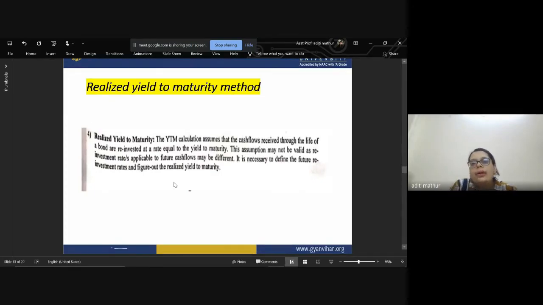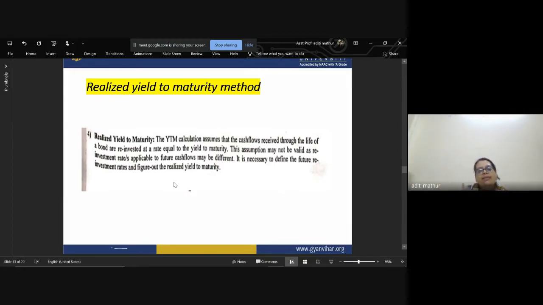Another important method is realized yield to maturity, which is related to how much you actually realize from the yield. Your YTM calculation assumes that the cash flow received through the life of a bond is reinvested at a rate equal to the yield to maturity.